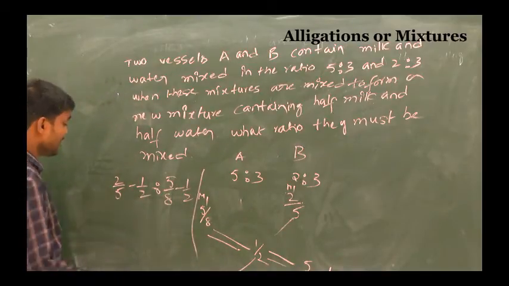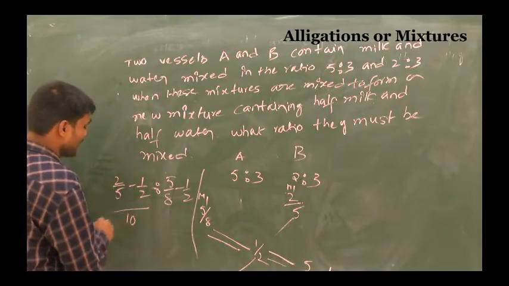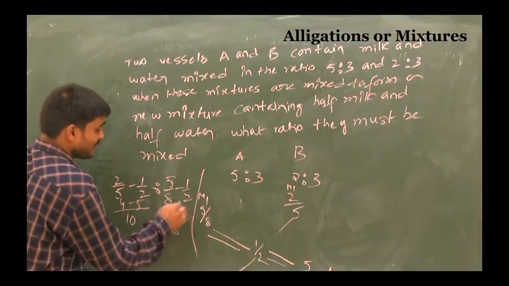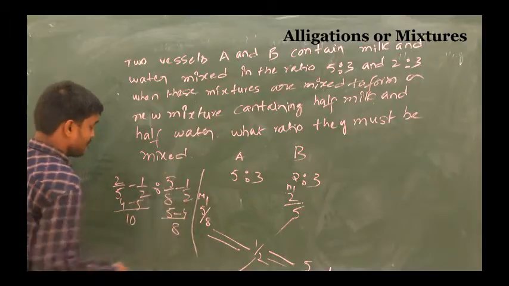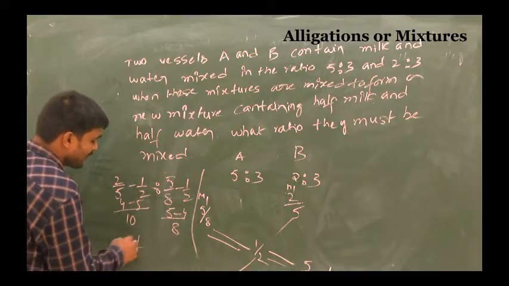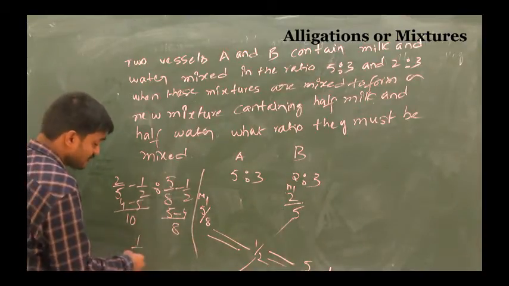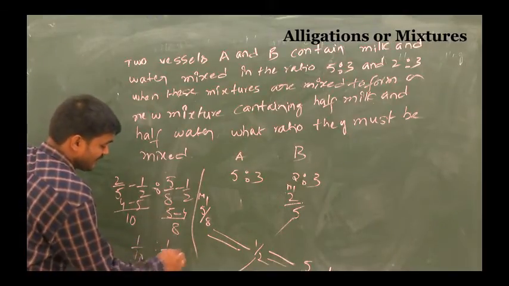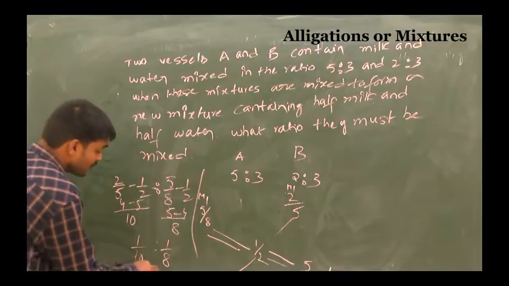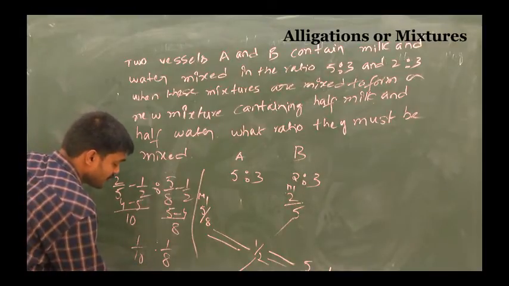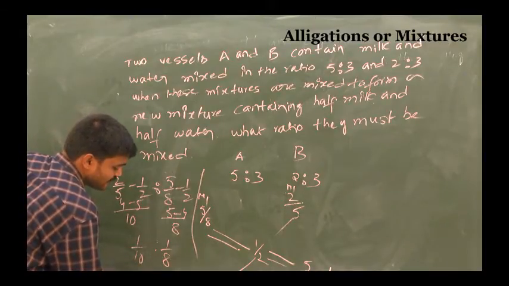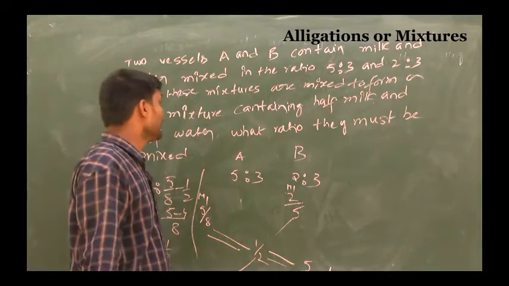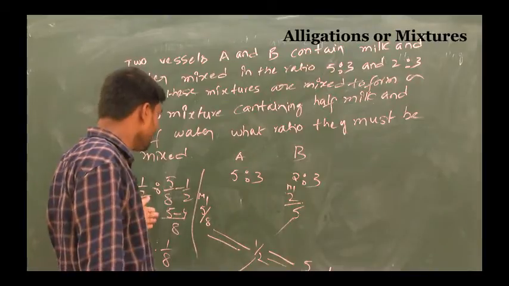So you can take the LCM of 10, 4, 5. This is LCM 8, 5 minus 4. The minus 1 can be neglected in the ratio. So 1/10 is to 1/8, that is 8 is to 10, that is 4:5. So once again, suppose you take this as the milk part.